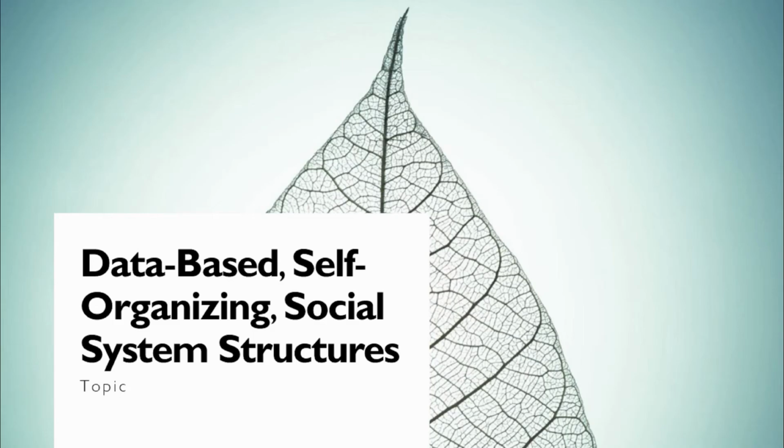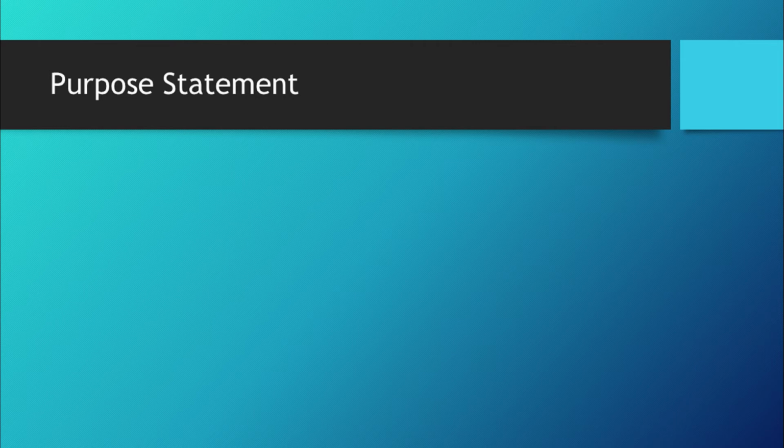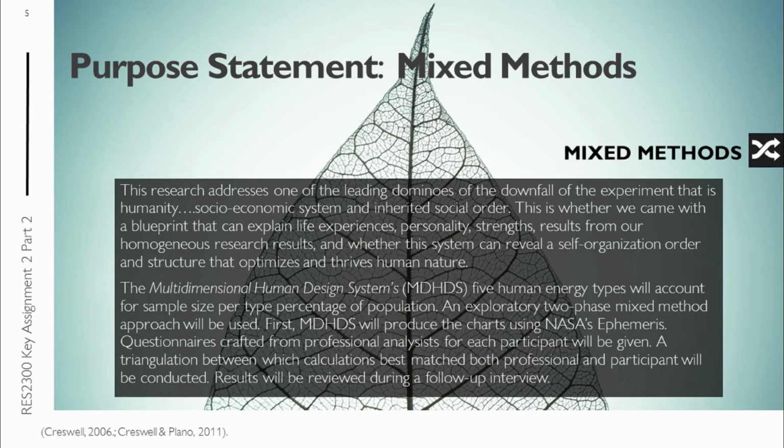As a reminder, the topic is still data-based, self-organizing social system structures, and we still have the same problem for the mixed methods. For the mixed methods purpose statement, the research addresses one of the leading dominoes of the downfall of the experiment that is humanity: the social economic system and inherent social order. This is whether we can come up with a blueprint that can explain life experiences, personality, strengths, results from our homogenized research results, and whether the system can reveal a self-organizing order when structure optimizes and thrives human nature.